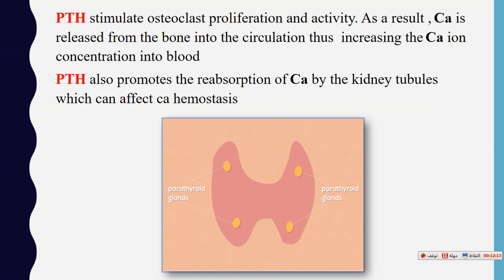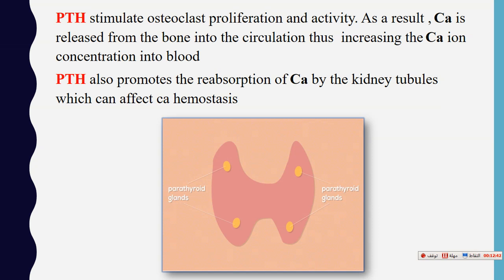This hormone stimulates osteoclast formation or proliferation. As a result, calcium is released from the bone into the circulation, trying to increase the calcium level in the blood. When the calcium level in the blood is reduced, the parathyroid hormone tries to increase the level of calcium in our circulation.